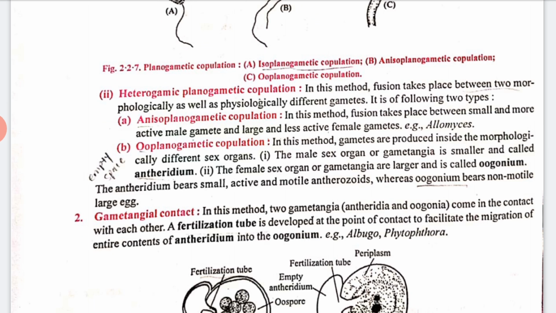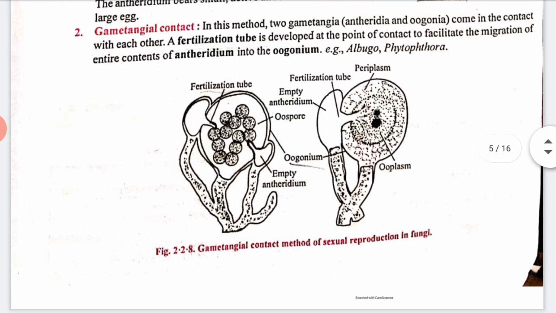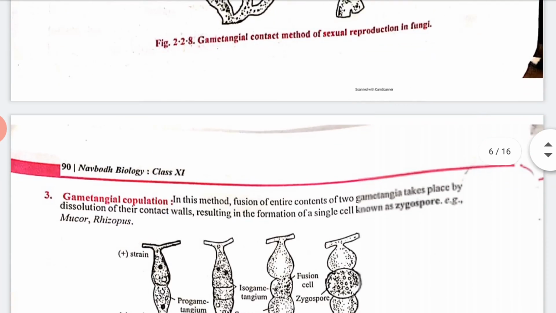Now next we have gametangial contact. In this method two gametangia come in contact with each other. A fertilization tube is developed at the point of contact to facilitate the migration of the entire contents of the antheridium into the oogonium. Clear? See here, this is the structure showing the fusion of gametangia.